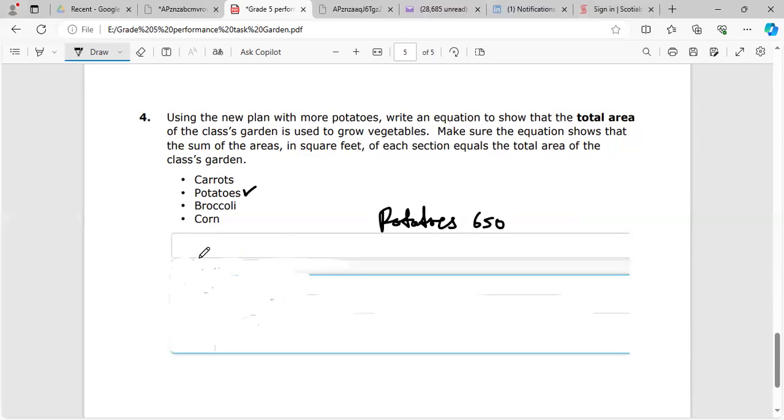Let us work out each one of them now. Bear in mind, we have to go back up to the fraction. For the carrot, it was a quarter. We already worked out the carrot to go at 300. Yeah, I think we already worked out some of these already. So carrot, 300. Just in case somebody might not remember. All right, broccoli was 150.